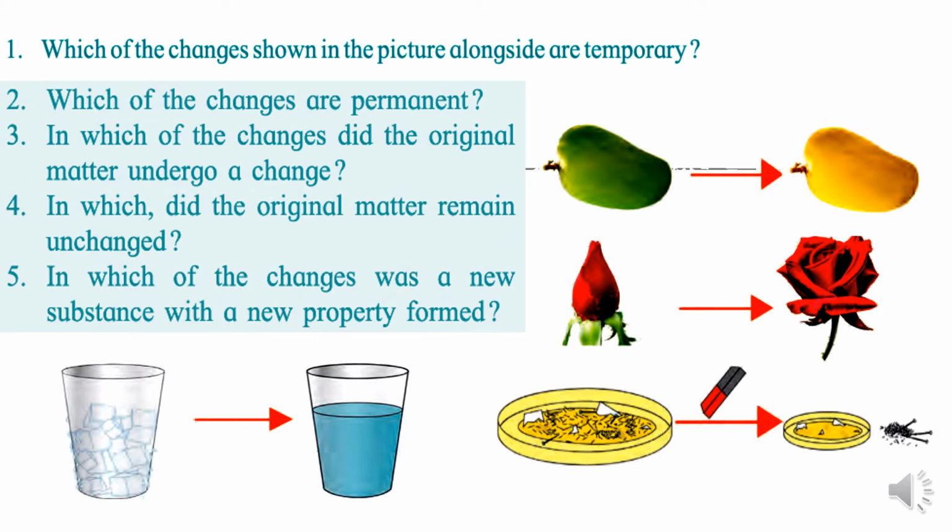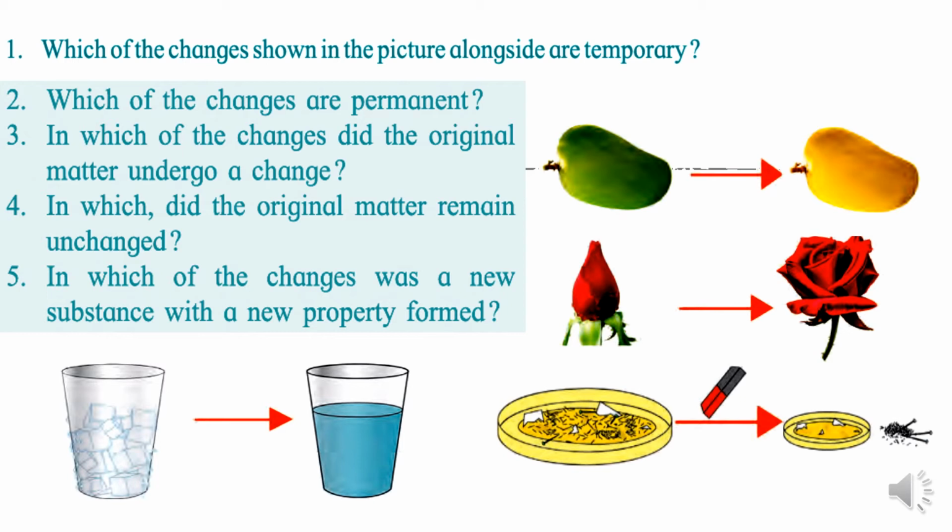So out of these four, option number one, that is the raw mango turning into a ripened mango, it is a permanent change because इसे हम लोग बदल नहीं सकते. Same way, another example, that is a bud of the rose flower turning into a flower. This is also a permanent change.